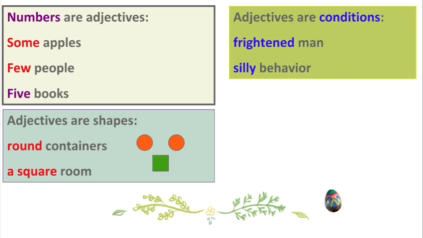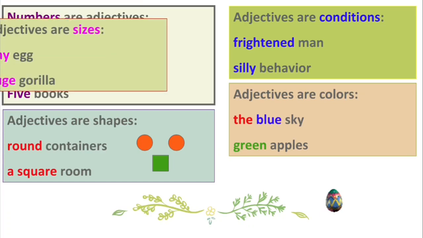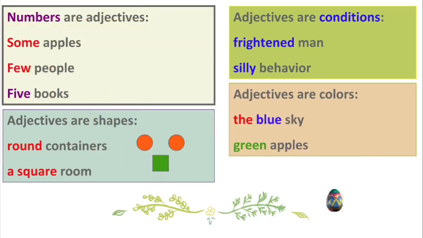Here, frightened and silly are, of course, adjectives. They also tell you about colors, okay? Like blue sky, green apples. Here, blue and green are adjectives, because it is telling about the sky, the noun, and also green apples, this is also a noun.